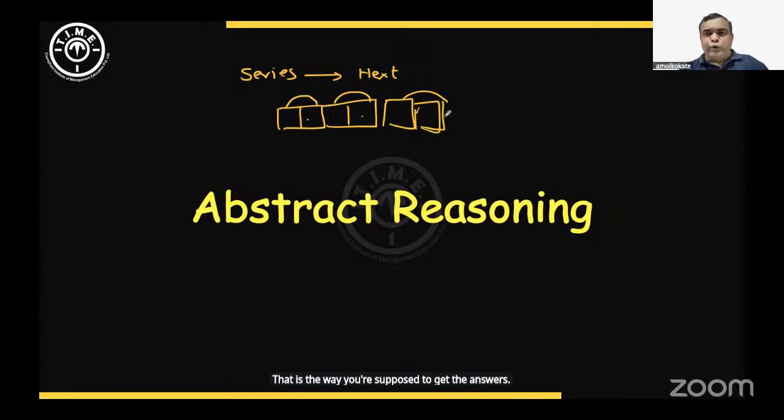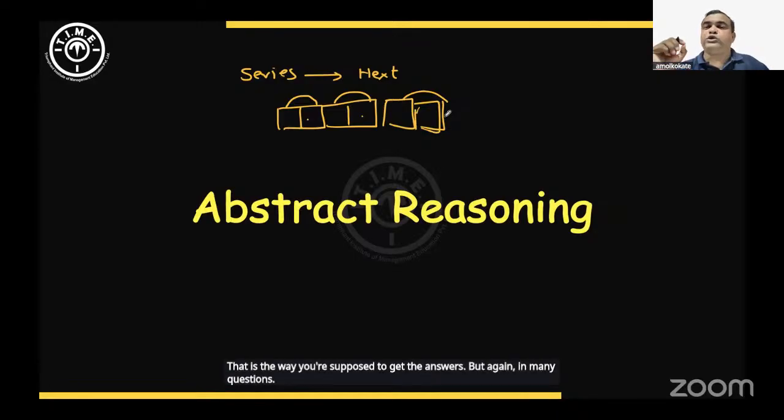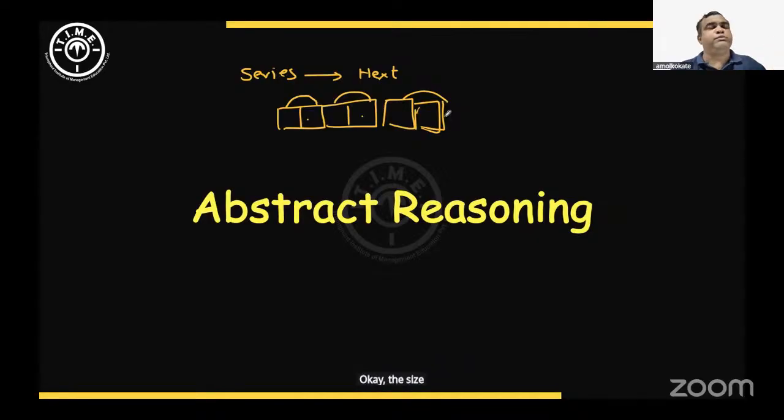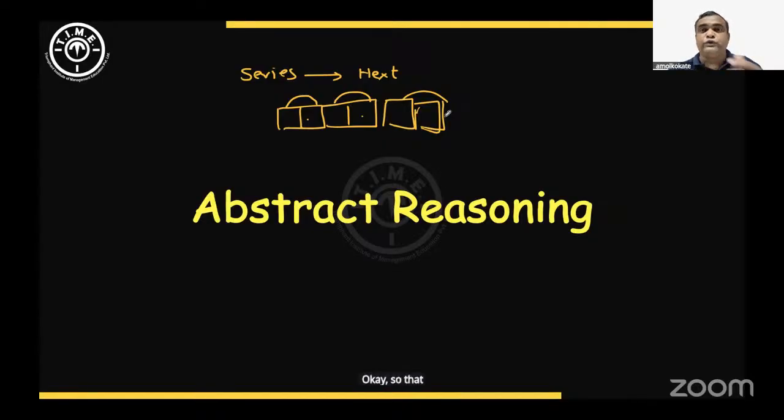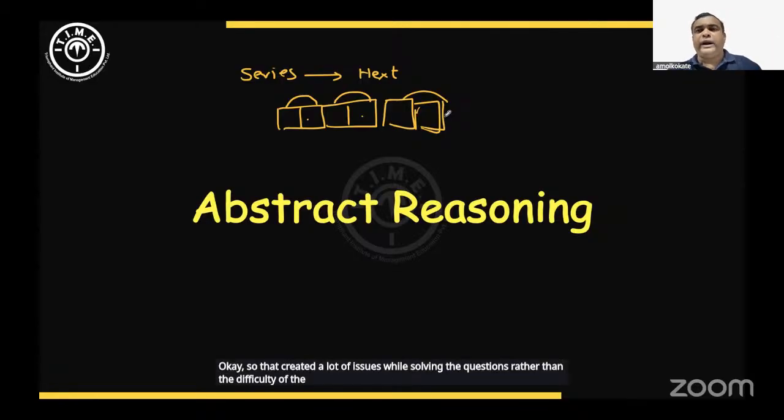But again, in many questions there was shading, and that shading was not properly visible. The size of the figure was very, very small, so even after zooming in you could not identify which portion is shaded and which is not. Even the shape of the elements was not properly visible. That created a lot of issues while solving. Rather than the difficulty of the paper, the format in which the questions were given was difficult.